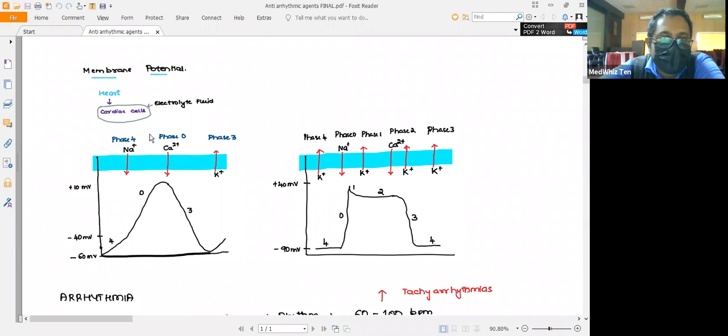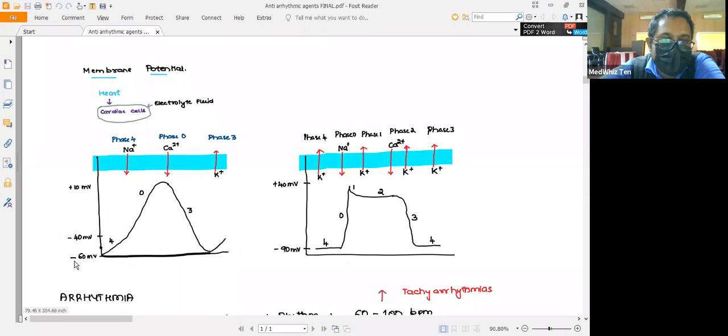The main ions involved in maintaining the membrane potential, as well as in generating the threshold required for a proper action potential, are sodium, calcium as well as potassium ions.